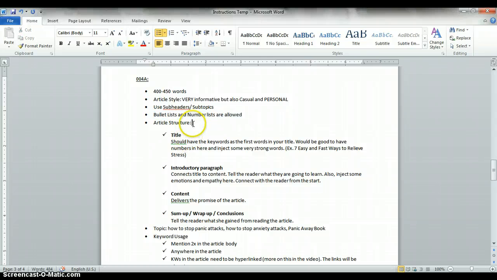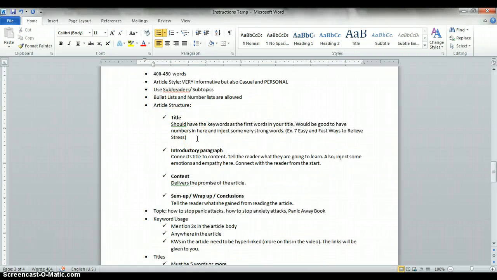Now, article structure. For this one, the keyword should be the first words in your title. Let's say your keyword is panic attacks, right? As you see here, let's just go down here first.